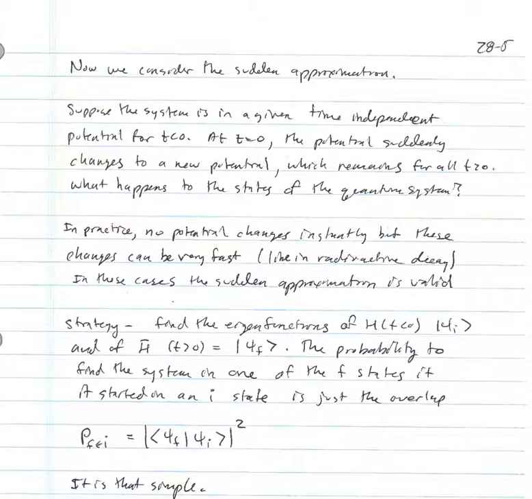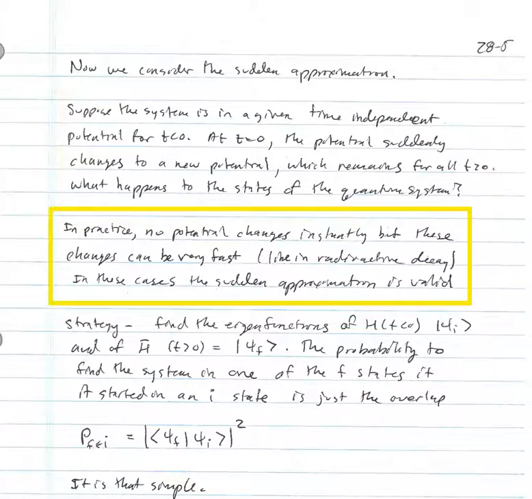Now in practice, no potential changes instantly, but these changes can be very fast. Take, for example, something like a radioactive decay. We can think of something like the beta decay of tritium. So tritium is an isotope of hydrogen that has 1 proton and 2 neutrons in the nucleus. And what happens is the neutron emits an electron and a neutrino and converts from a neutron into a proton.